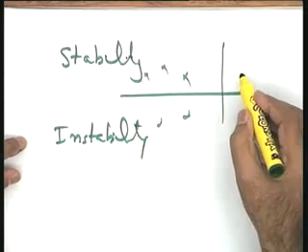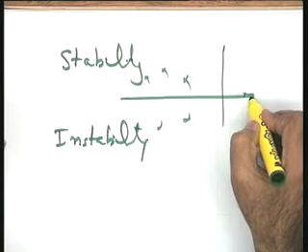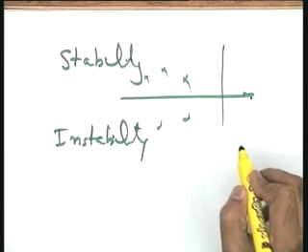Instability: a system is unstable if at least one pole is in the right half plane or a pair of poles on the imaginary axis. The system is unstable.